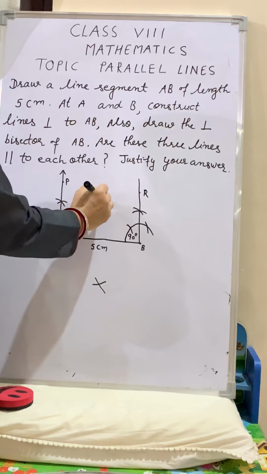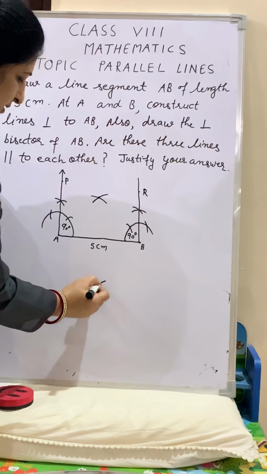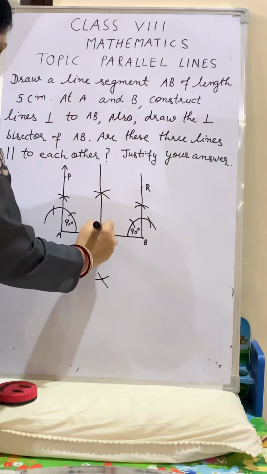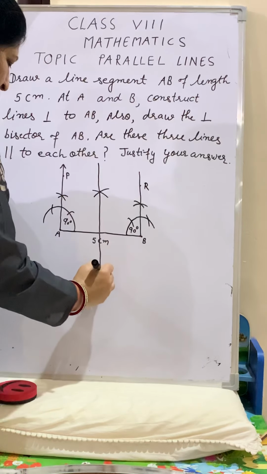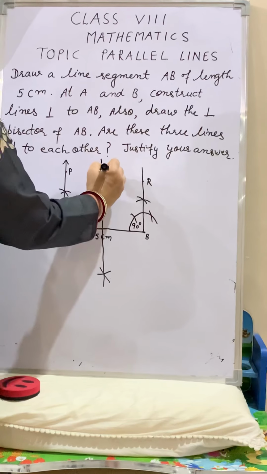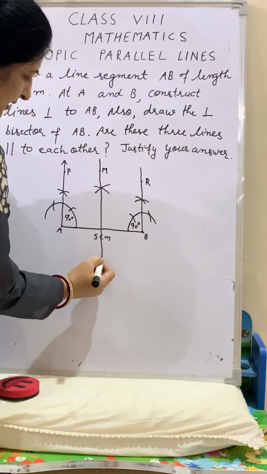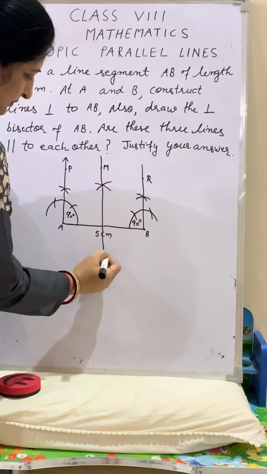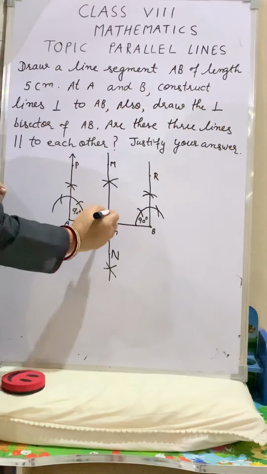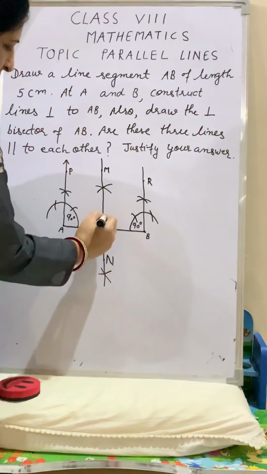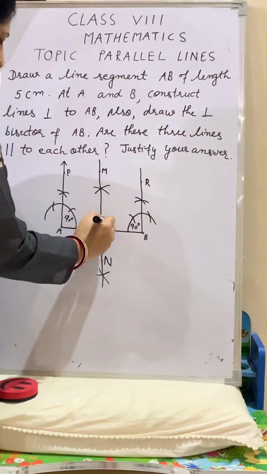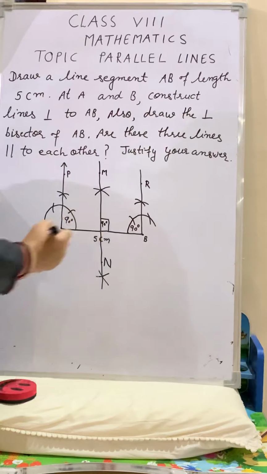Now, join these 2 points with the help of ruler. Suppose the points are M and N. MN is the perpendicular bisector of AB. Perpendicular means it makes a 90-degree angle on AB.